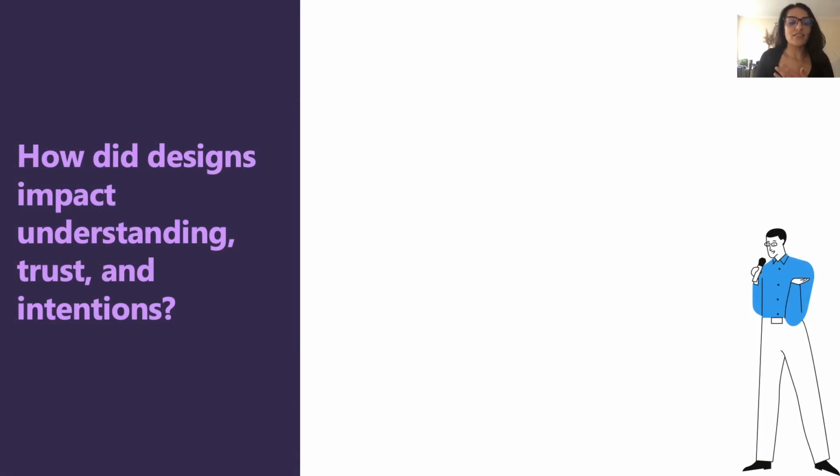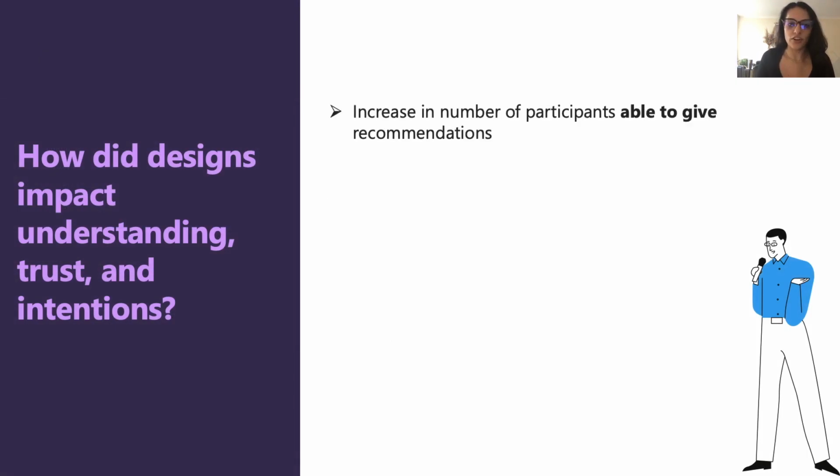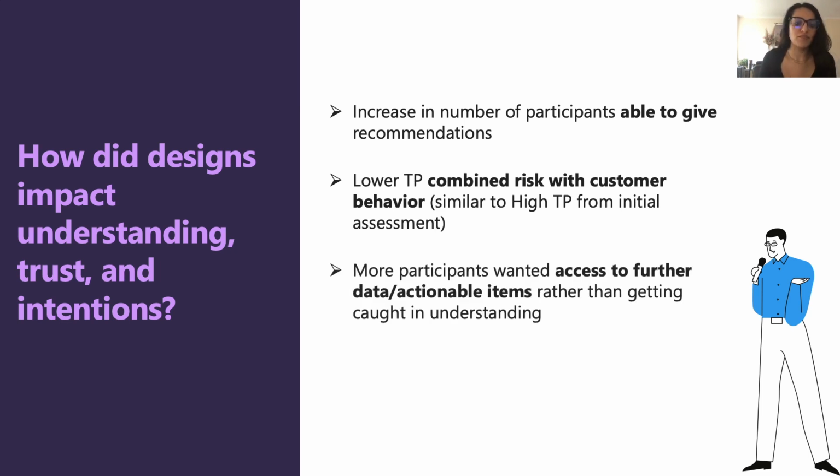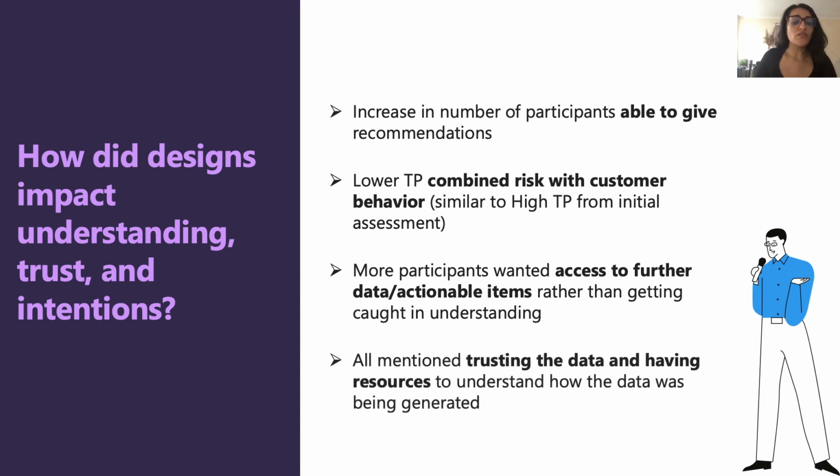So how did these designs impact understanding, trust, and intentions of our users? We found that an increased number of our participants were able to give a recommendation in the first place, and that our lower tech proficient participants combined risk with customer behavior, which is what our high tech proficient participants were doing in the initial assessment. More participants asked for further data and actionable items rather than just getting caught in understanding of what was happening with the model in the first place. And all of them mentioned trusting the data and now having resources to understand how the data was being generated.